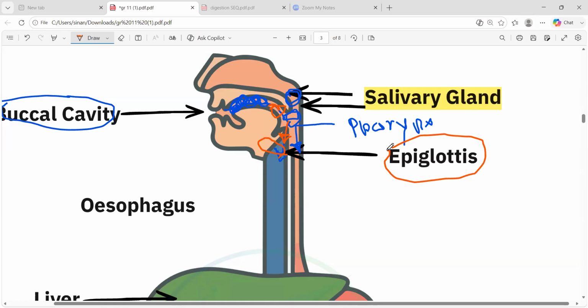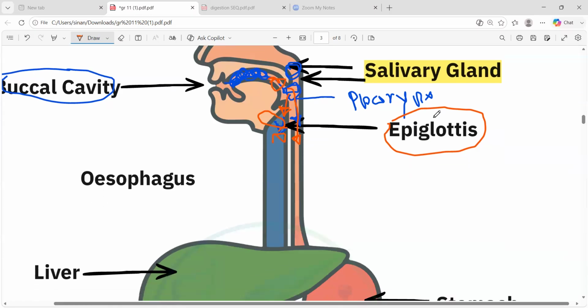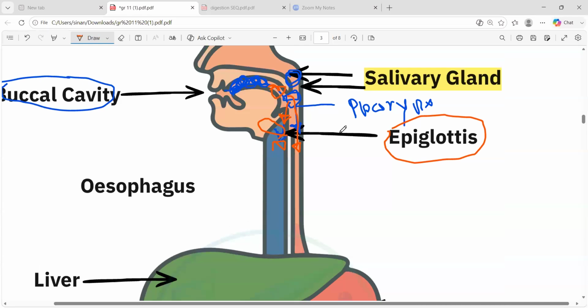It will move down and close the pathway for the respiratory tract. And then this food has only one option. It can't go this way, so it has to move down through this path. So the epiglottis mainly prevents what?